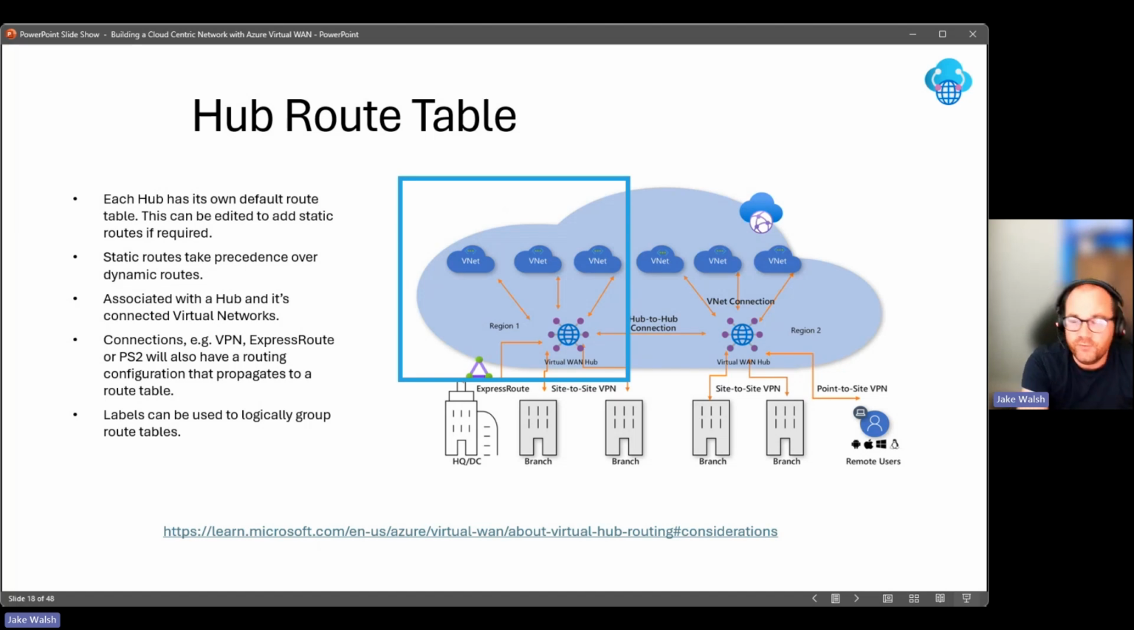So just on the route tables, each hub has its own default route table. You can edit that to put static routes in if you need. Static routes then take precedence over those dynamic routes. Those route tables are associated with a hub and its connected virtual networks, so that's something you need to bear in mind. It becomes a route table that applies to those virtual networks as well. Connections, for example things like a VPN, ExpressRoute or point to site, will also have a routing configuration that propagates to a route table in the hub. You can use labels as well to logically group those route tables. Again, something I would definitely recommend checking out. It's one of the key considerations when using Virtual WAN.